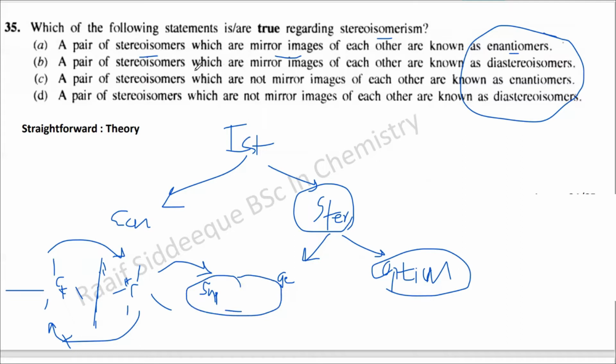A pair of stereoisomers which are mirror images of each other are known as diastereomers. No, this is not correct. This is wrong because they are enantiomers. A pair of stereoisomers which are not mirror images of each other are known as enantiomers. Automatically this is wrong because they are the mirror images. A pair of stereoisomers which are not mirror images of each other are known as diastereomers. So this can be correct. A and D can be correct. So your answer is 4.